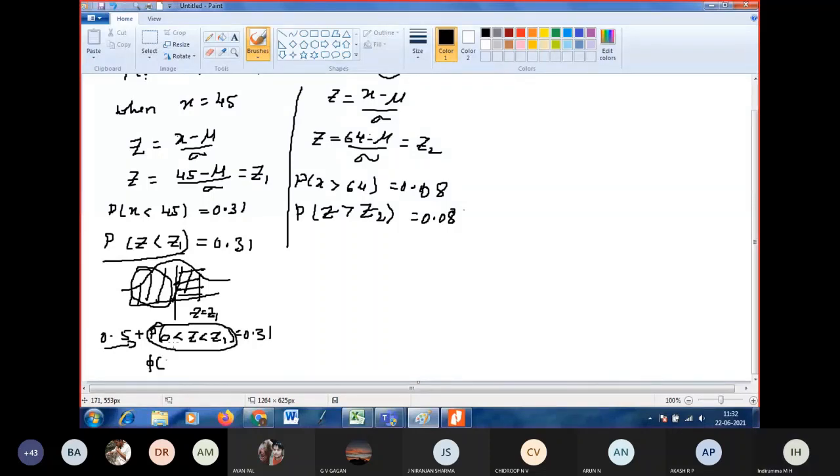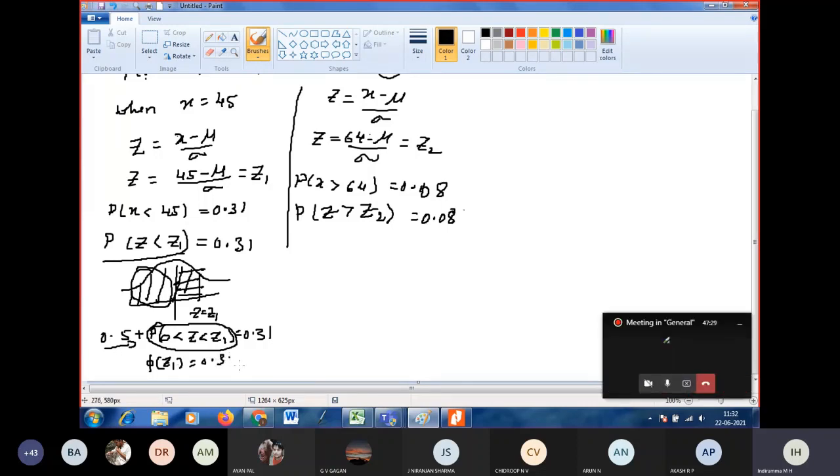Can you hear me? Yes, ma'am. Okay. So how to write P of 0 to Z1? It can be written as phi of Z1, correct. So now take 0.5 to the right hand side. So phi of Z1 is equal to 0.31 minus 0.5. What is 0.31 minus 0.5?